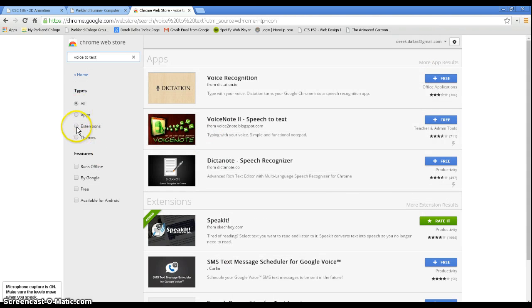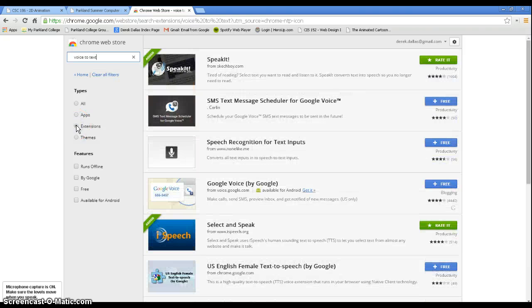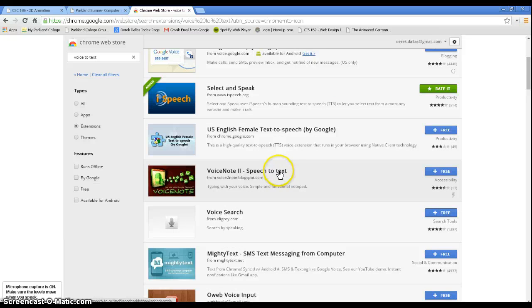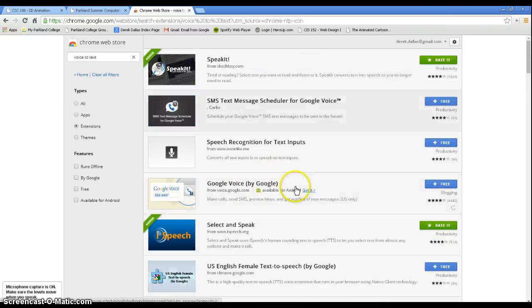Now, one of the things that I like is the fact that you can do extensions. Tired of reading it, you can select what you want, and I've added some of that, and I have them up here. Speak it, and it'll read things that I want. And so I've added those kind of things, and those things might be very helpful to you, depending on what it is that you're interested in. Like I said, it's up to you.